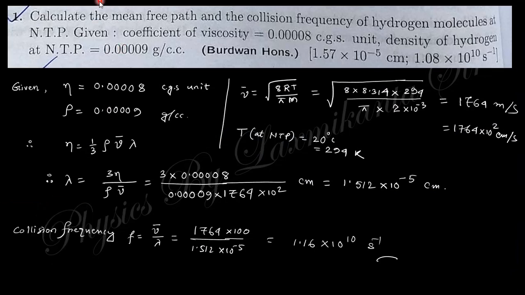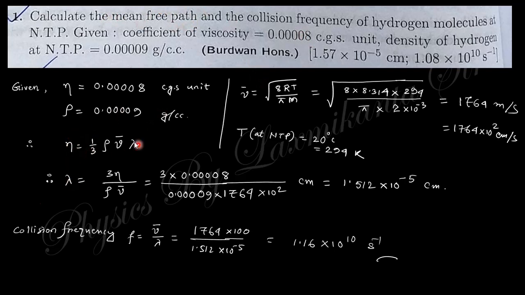The first question says: calculate the mean free path and the collision frequency of hydrogen molecules at NTP, normal temperature and pressure. The coefficient of viscosity and the density of hydrogen are given in CGS units. You need to find the mean free path and collision frequency.